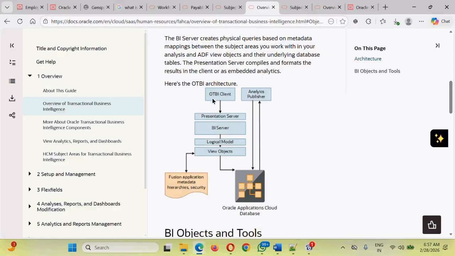So here guys, there is a client. Using this client, you will just be accessing the presentation layer. This is the outer layer. This outer layer is internally using a server. That server is using some code and capabilities of ADF technology, which is hitting or containing view objects. That view object has direct access, by way of a SQL query, to the database, and once the analysis is ready, it will directly access the data from this database through this channel.